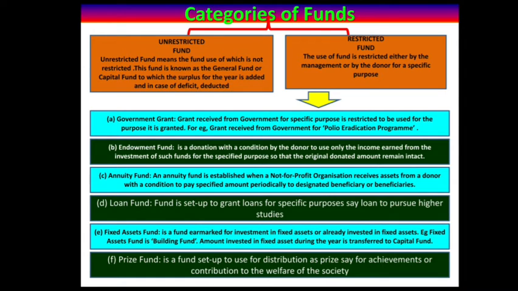Next is prize fund. A prize fund is a fund set up for distribution as prizes, say for achievement or contribution to the welfare of society. So the prize fund will be used for distribution of prizes by the non-profit organization, for the welfare of society or for achievement and contribution to this non-profit organization. Some prizes will be given by the non-profit organization through this fund. Okay, so that is prize fund.